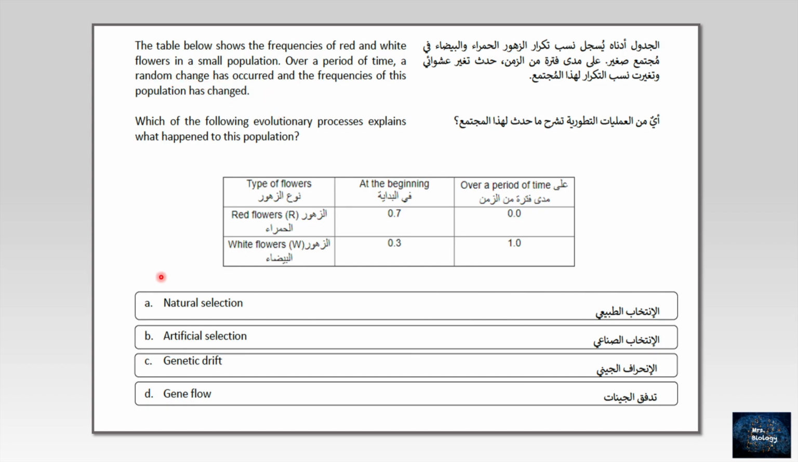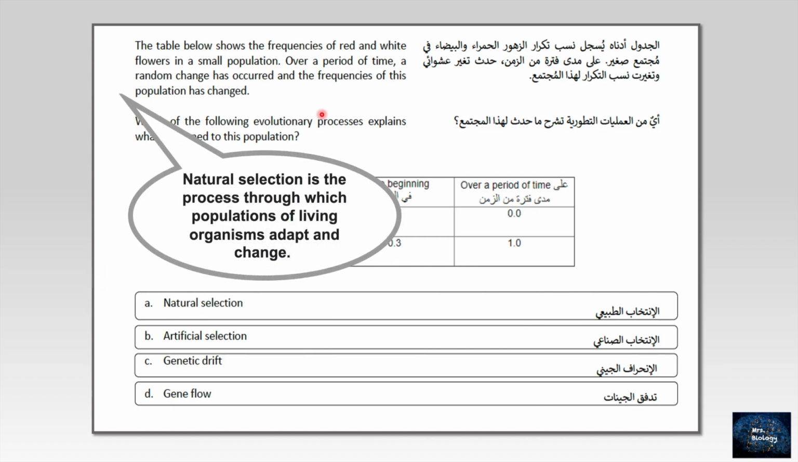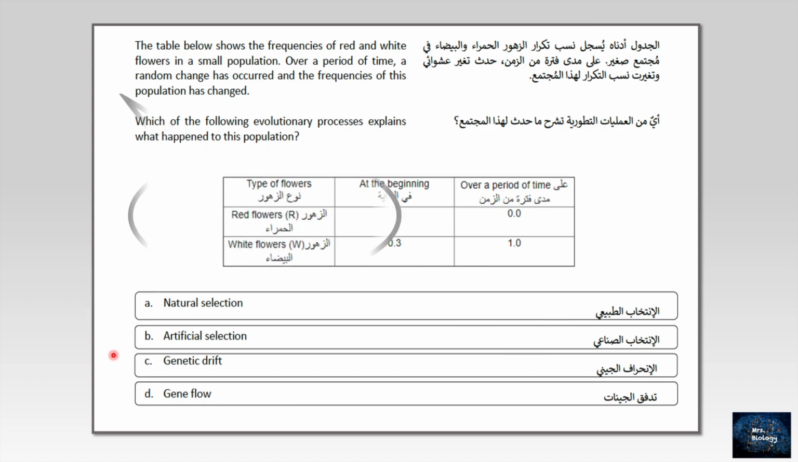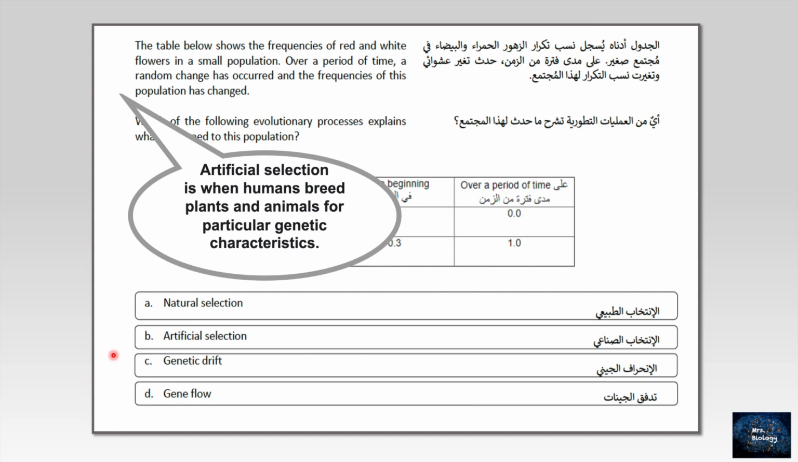I'll tell you why. Let's start with natural selection, the first option. What is natural selection? It is the process through which populations of living organisms adapt and change. So it's not randomly happening. B, artificial selection. What is artificial selection? It is when humans breed plants and animals for particular genetic characteristics. Also, it's not a random change.